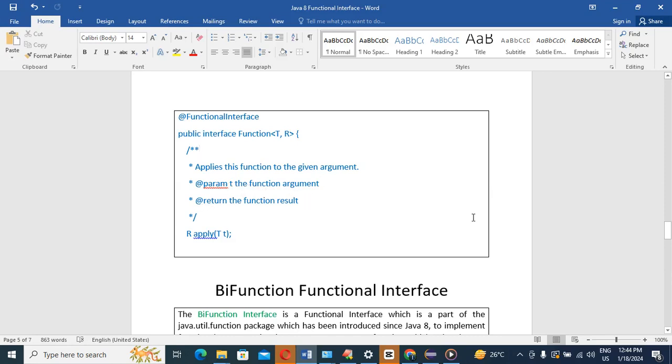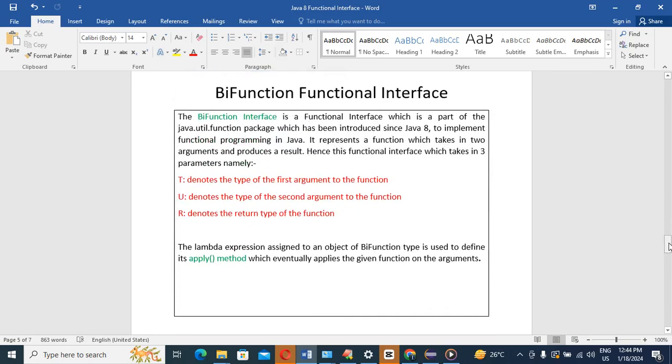Okay guys, second, I mentioned the BiFunction functional interface. We'll code one by one. First we'll discuss the theoretical parts belonging to the respective functional interface. So BiFunction is also a functional interface, also available inside the java.util.function package, and also introduced in Java 8.